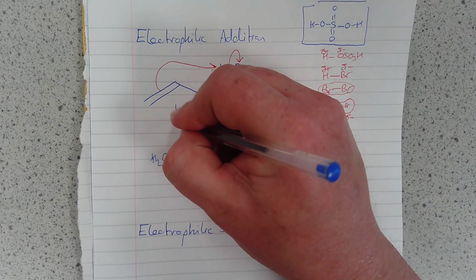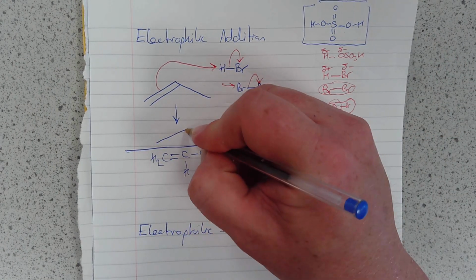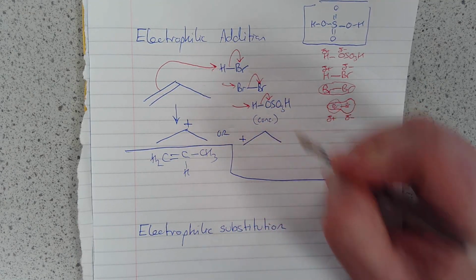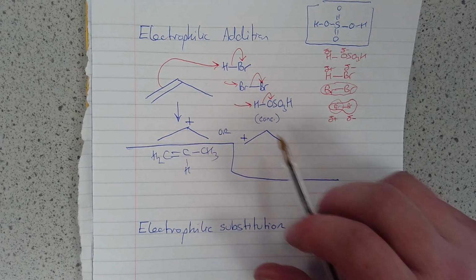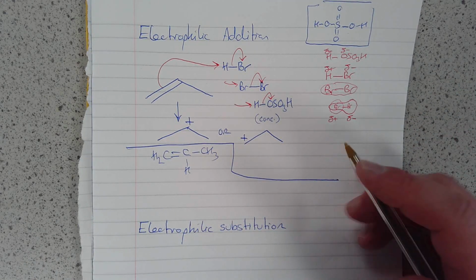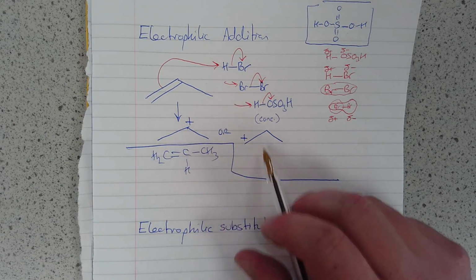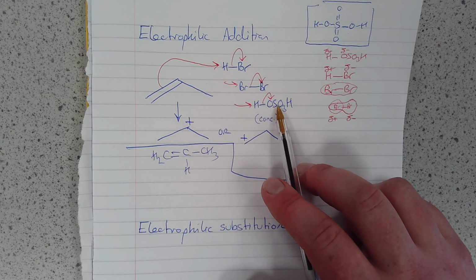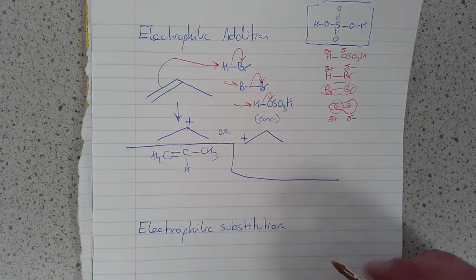Anyway, I haven't really left myself enough space for this mechanism now. I've talked about all that. Now you know that there are two possible products here. You either get a primary or a secondary carbocation from propene. Obviously watch out, it could be a primary and a tertiary if there's a branch in there, so just look at what it is. These both happen. Either way there's a C+, which is about to have a bromide or a hydrogen sulfate ion bond to it. And the question will direct you if you want the major or the minor product, and then it might ask you for why.